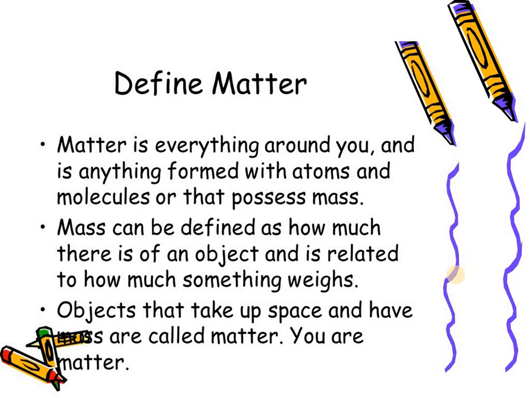Matter is everything around you. Now you can understand this: everything around you is a matter, anything that is formed with an atom or a molecule or has a mass. It has a mass, so it is a matter. Matter can be defined as how much there is of an object and is related to how much something weighs. The weight of anything is a matter. Objects that take up space and have mass are called matter, and yes, you are matter because you have a mass and you occupy space.